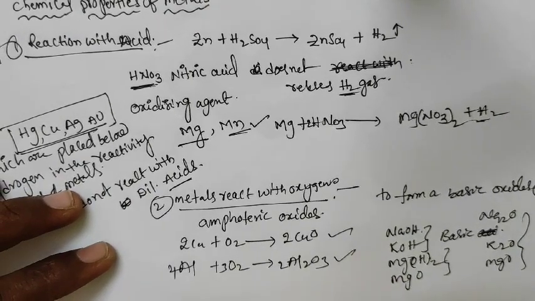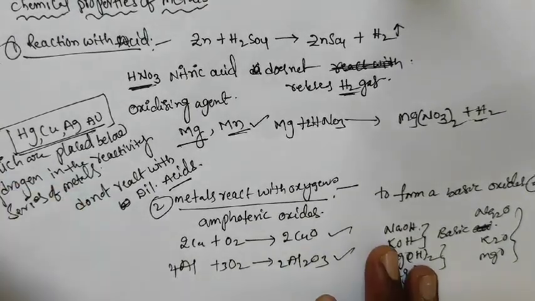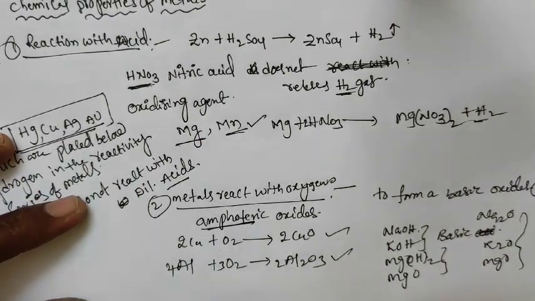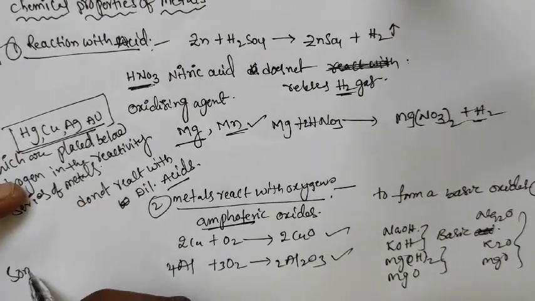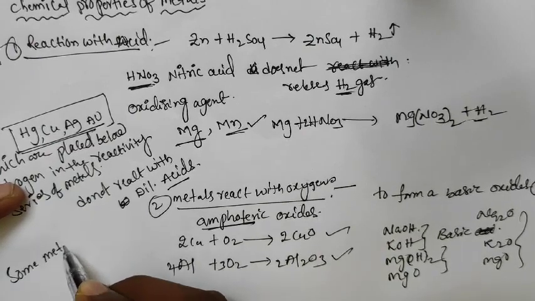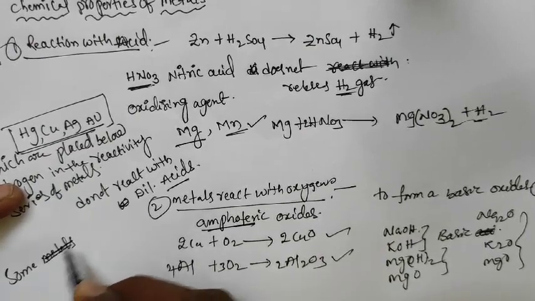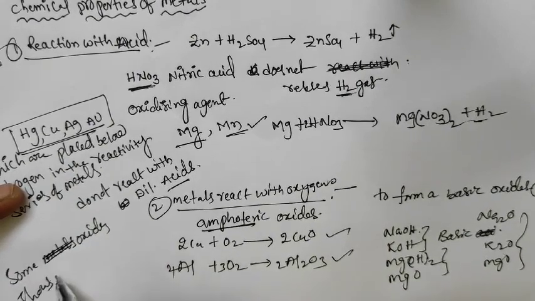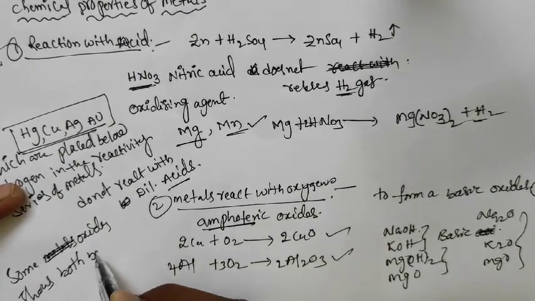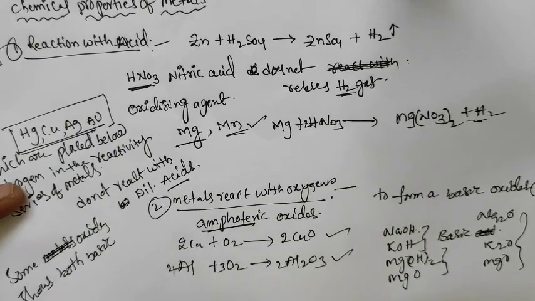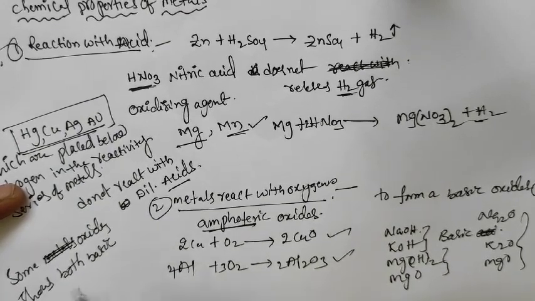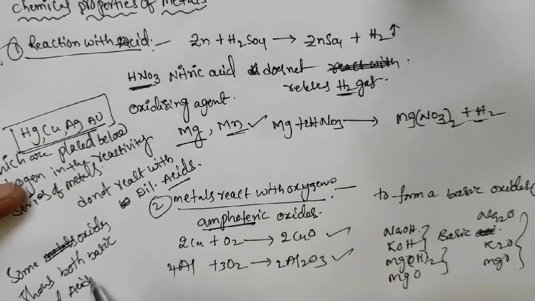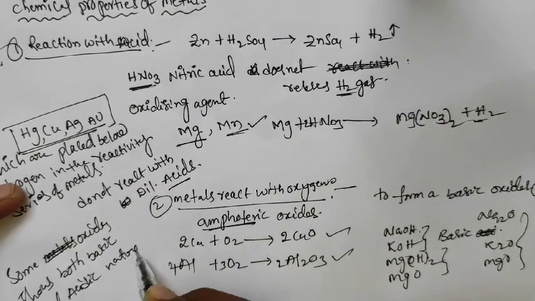Now some metal oxides show both acidic and basic properties, and we call them amphoteric. Some oxides show both basic and acidic nature.